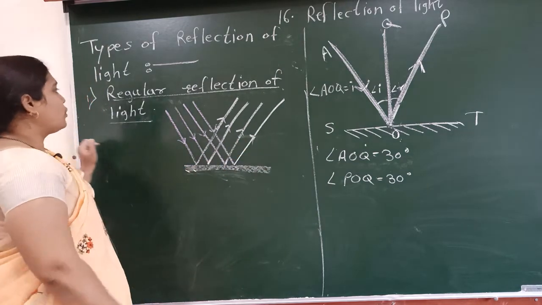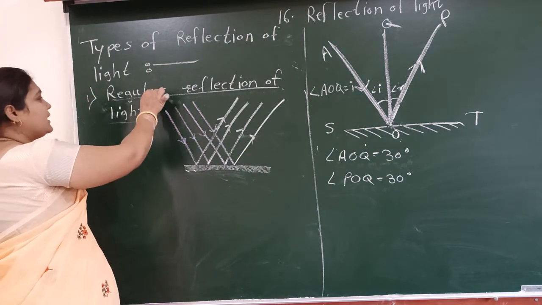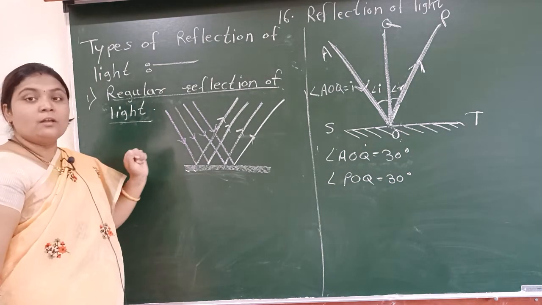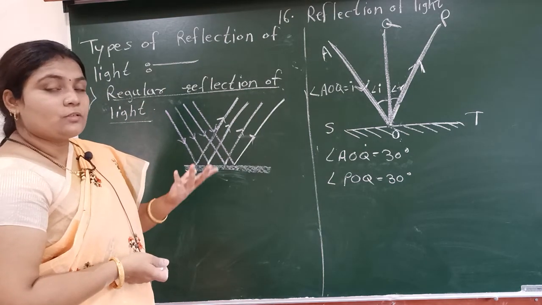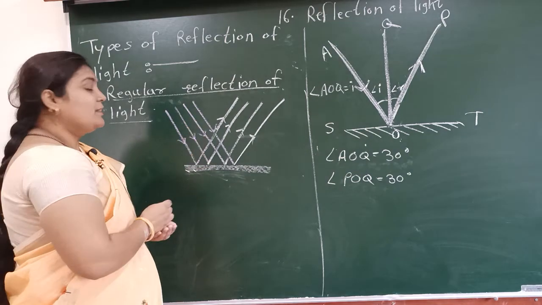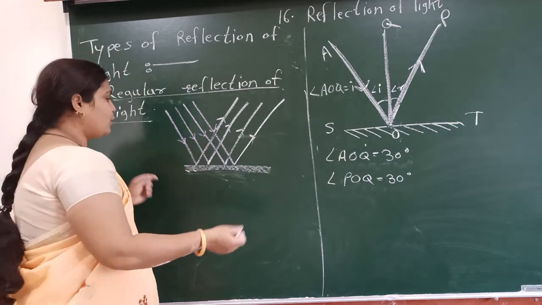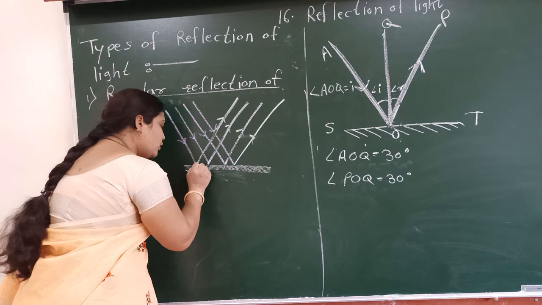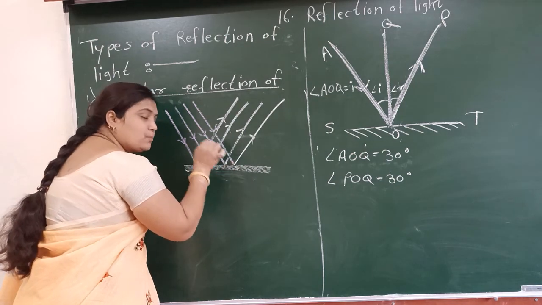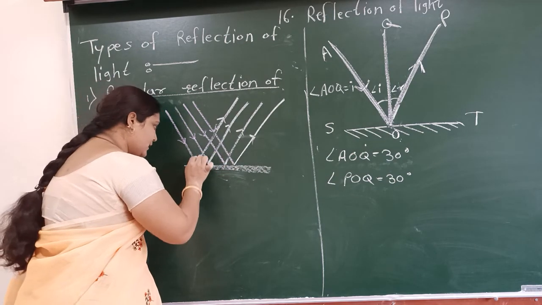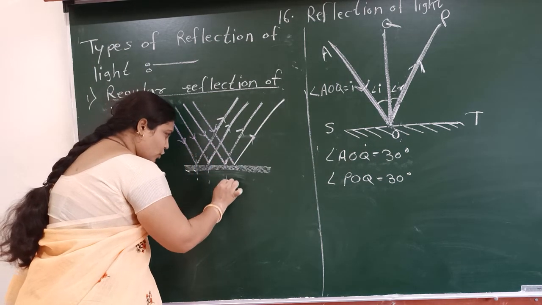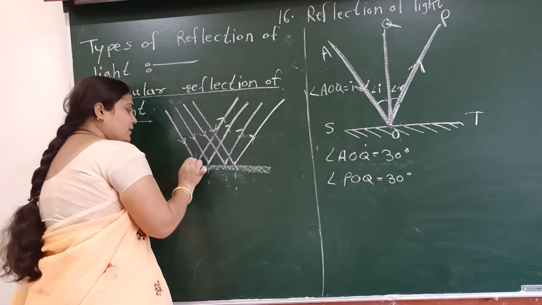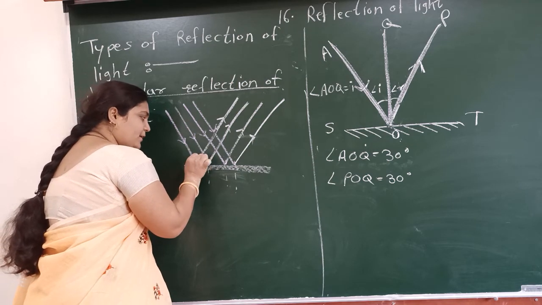Now in case of this smooth surface, meaning in case of the regular reflection, the three laws apply. Incident ray and reflected ray are opposite to the normal. If we draw one normal at each point of incidence, suppose this is a normal, this is also a normal, this is also a normal.